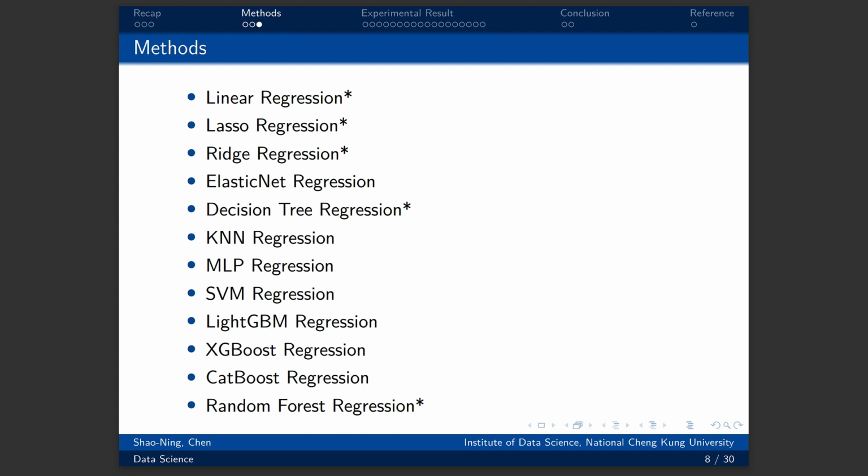First, I will demonstrate linear regression and its variant models, like linear regression, lasso regression, ridge regression, and elastic net regression. Then I will demonstrate machine learning methods without tree-based methods, like KNN, MLP, and SVM regression. Last but not least, I will demonstrate tree-based methods, like decision tree, GBM, XGBoost, CatBoost, and random forest regression.